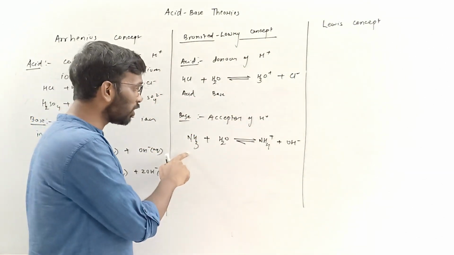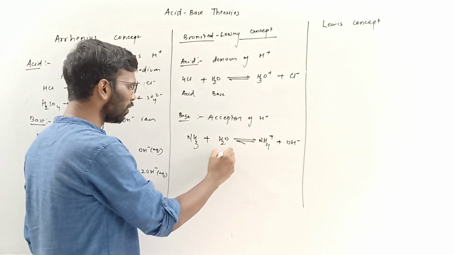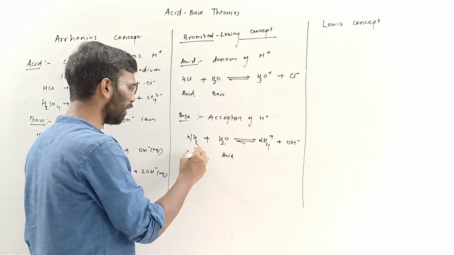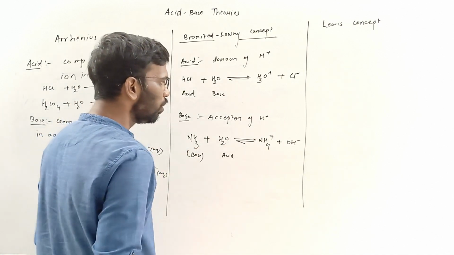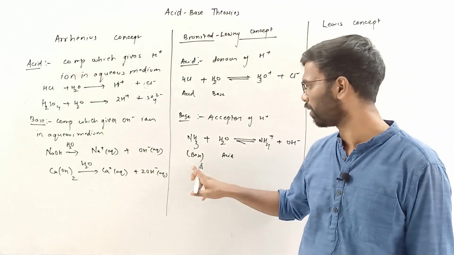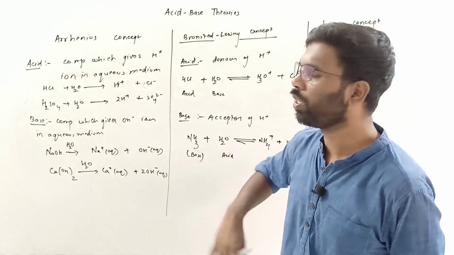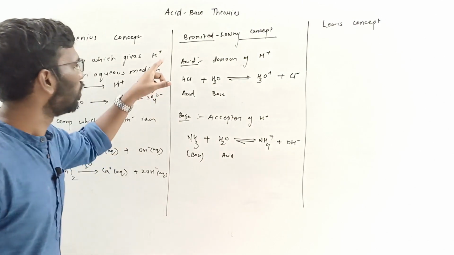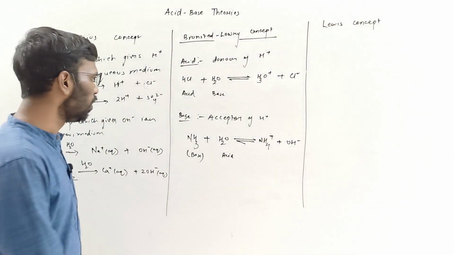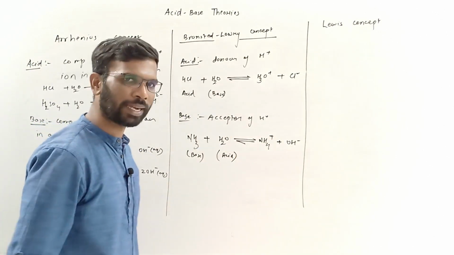This is NH3, it is accepting a H plus and water is donating. So here water is acting as an acid and NH3 is acting as a base. Over here what you can observe is that ammonia is acting as a base because it is accepting a H plus. The whole theory is based on donor of H plus and acceptor of H plus. So here you can see in one case water is acting as a base, in the other case it is acting as an acid.